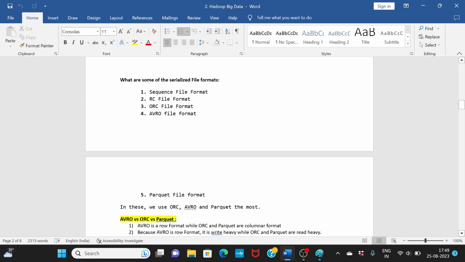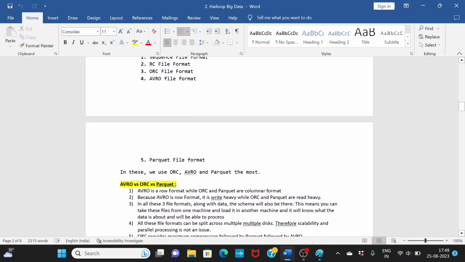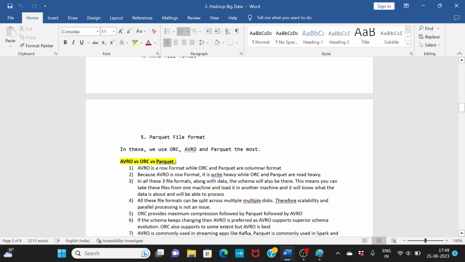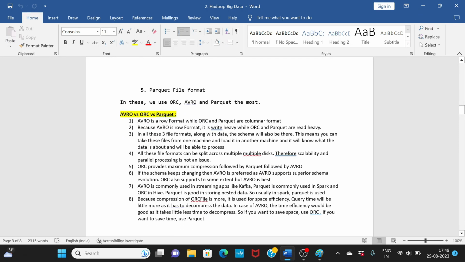I don't think anybody is using it now. Maybe very, very old legacy systems are still there, but any new or current projects are using either ORC, Avro or Parquet. Okay. Now, what is the difference between the file formats, Avro, ORC and Parquet?